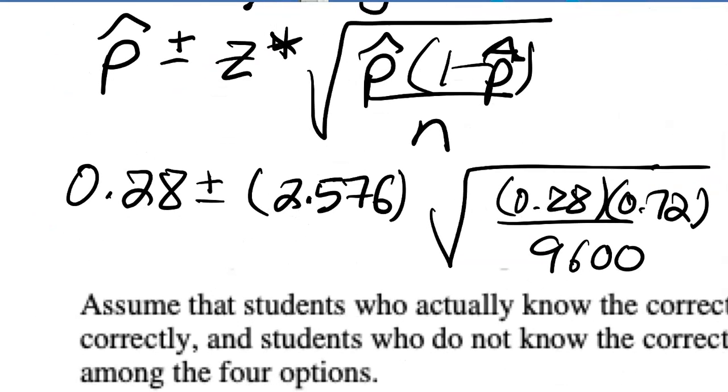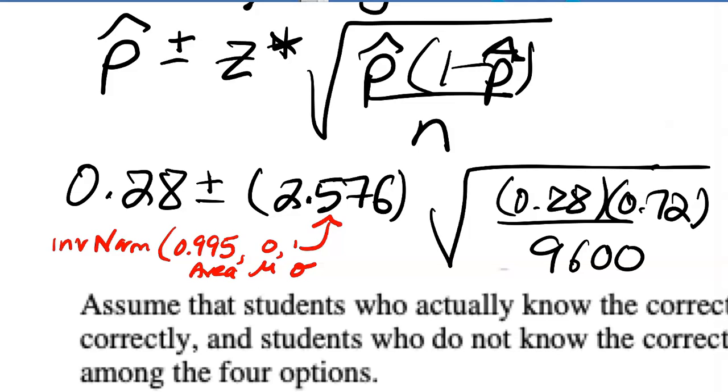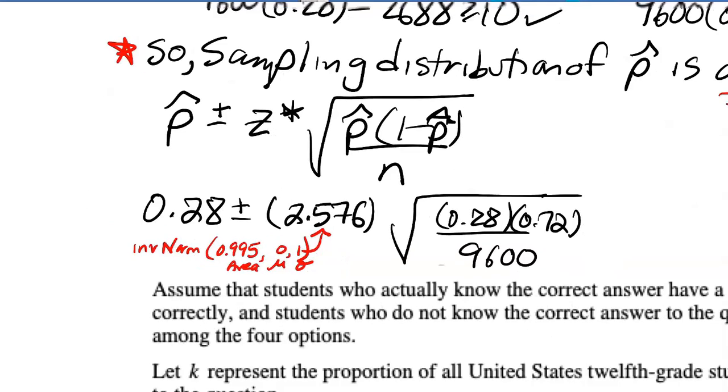Just to remind you, the value here for z star, the critical value, on my calculator I used inverse norm. It's a 99% interval, so I have to add the tail on the left when I input that area. And then the mean and standard deviation are 0 and 1 respectively, and I got 2.576.